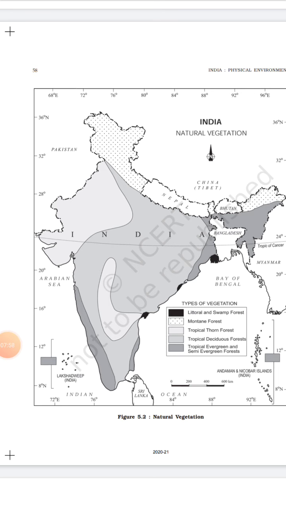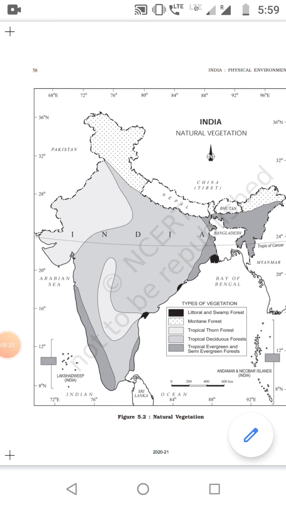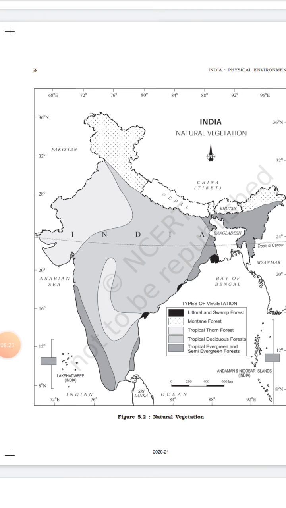So next is tropical deciduous forest. As we have studied, these cover the largest area of our country. Starting from the northern side, part of Punjab, Haryana, then Uttar Pradesh, Bihar, Madhya Pradesh, Chhattisgarh, Odisha, and then Andhra Pradesh, Telangana, Maharashtra, and some part of Karnataka and Tamil Nadu are present in this category.